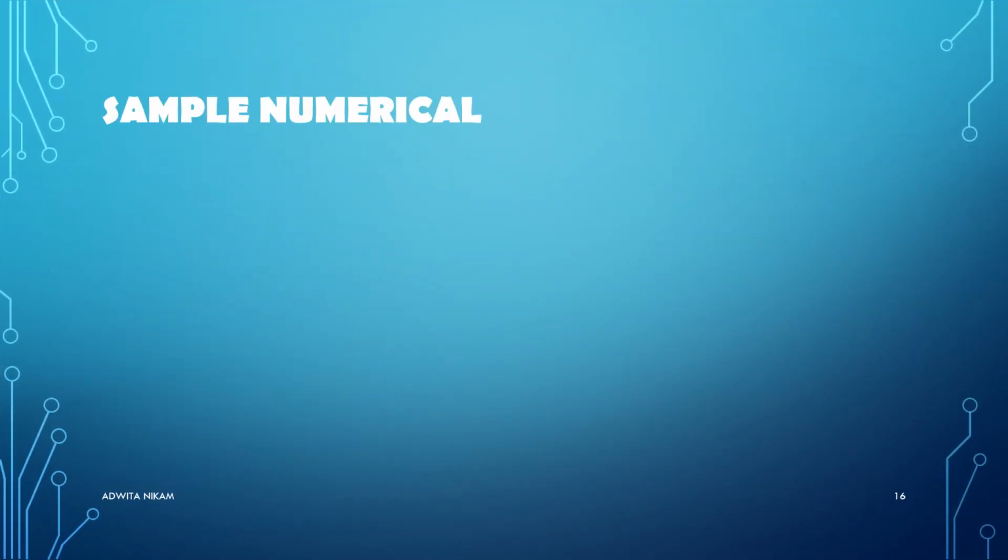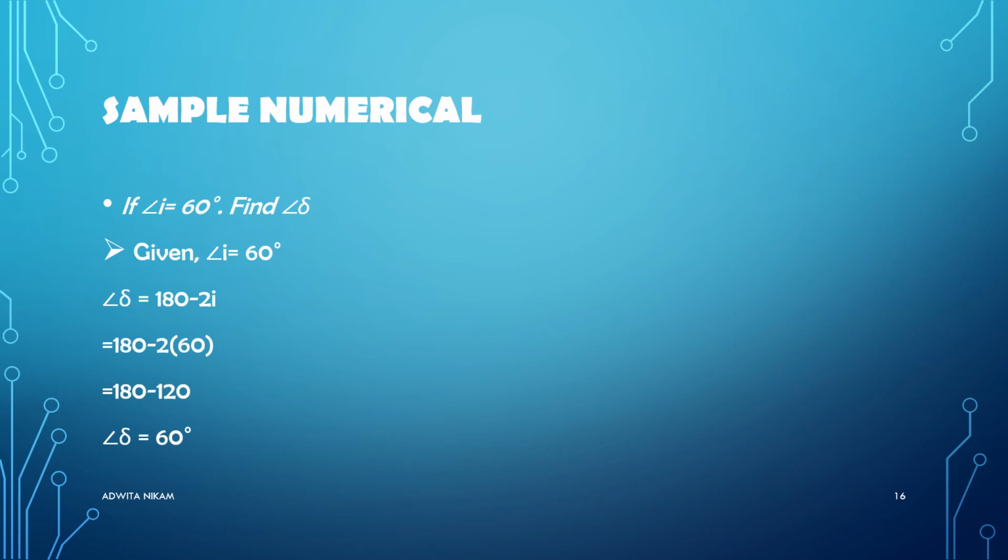Next, we will study the second numerical. The question is, if angle of incidence is 60 degrees, find angle of deviation. What is given here? We have angle of incidence, which is 60 degrees, and the formula for angle of deviation is 180 minus 2i, which means 180 minus 2 into 60, which is 180 minus 120, and 180 minus 120 is 60. So the angle of deviation is 60 degrees.